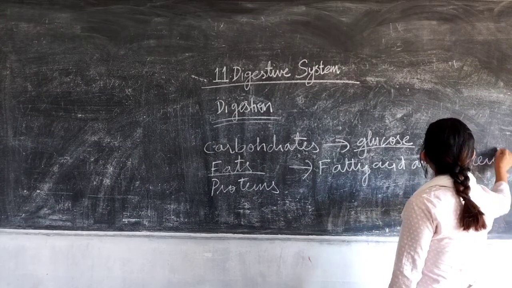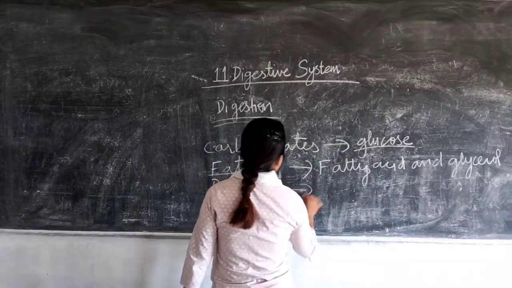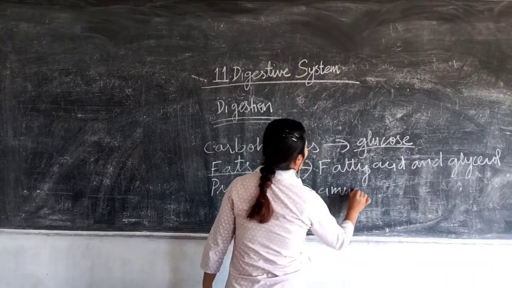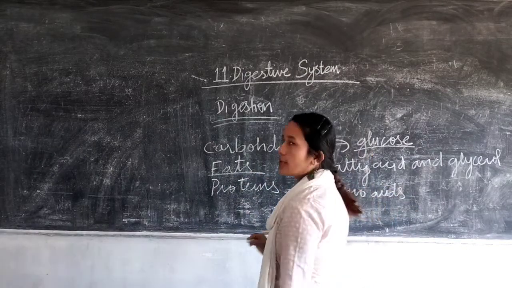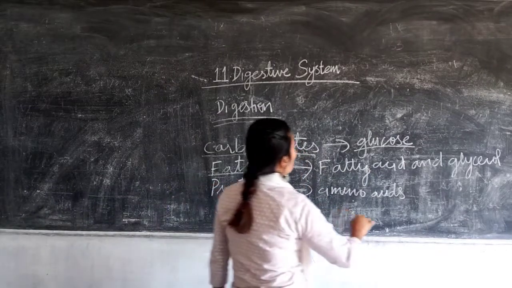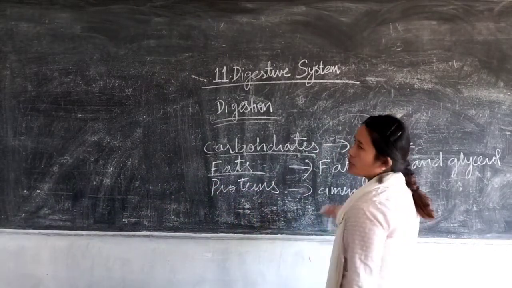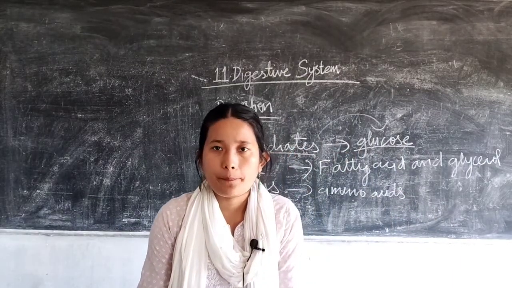Only in this form are they acceptable by our body. Similarly, protein has to be broken down into amino acids. So digestion is a process in which the complex form of the food is broken down into a simpler form so that it is acceptable by our body.